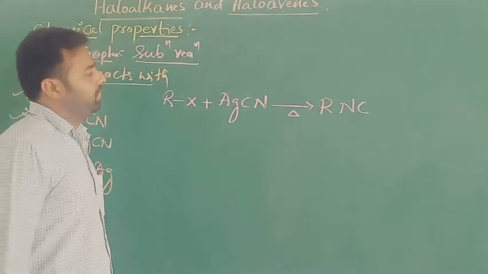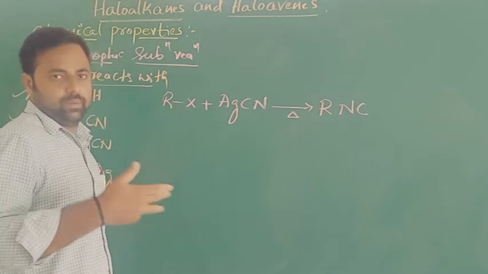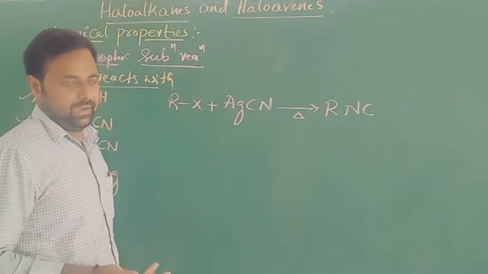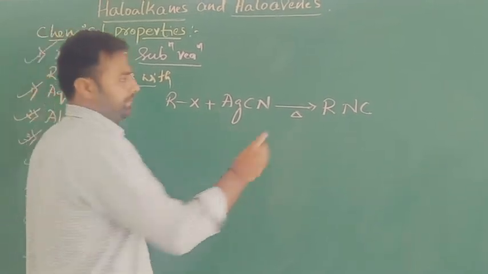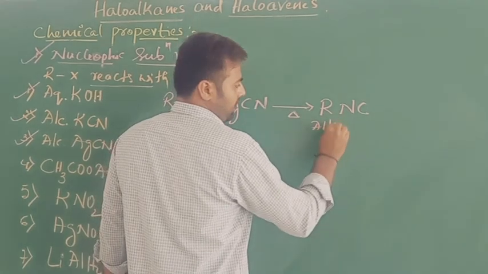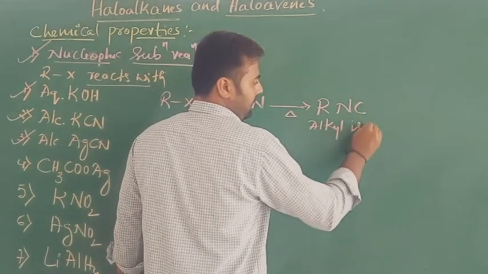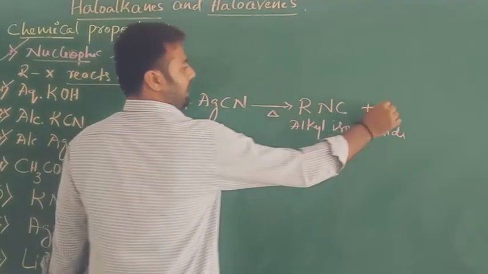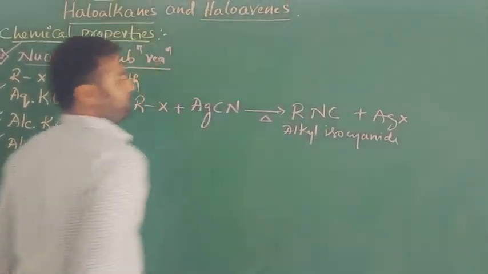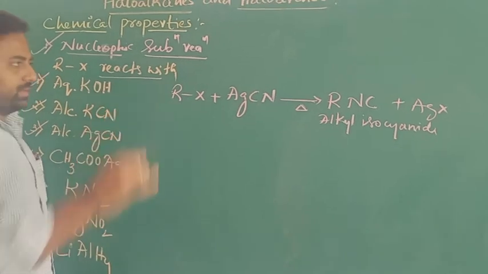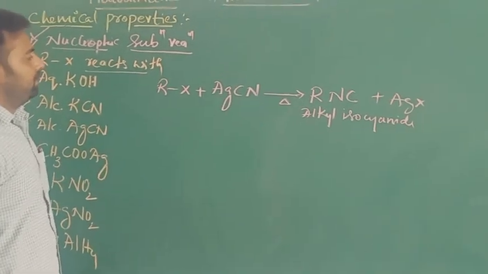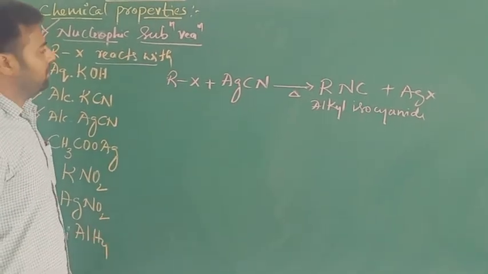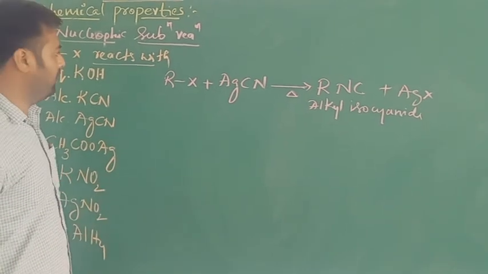In the last reaction, the product produced was alkyl cyanide. Here it is alkyl isocyanide, plus AgX, the remaining product. So this is the general equation. Let's have a look at how this reaction happens by using an example.